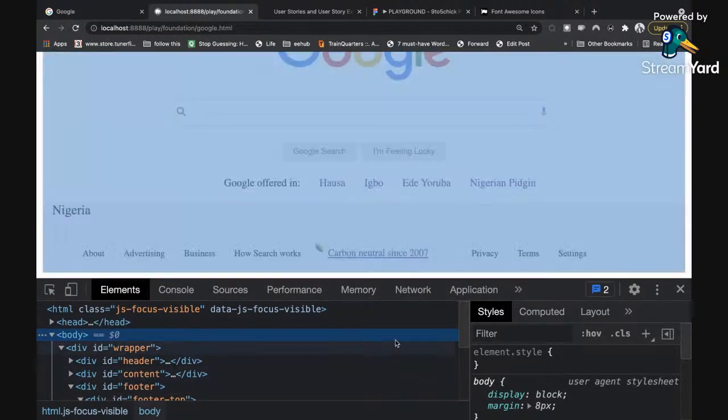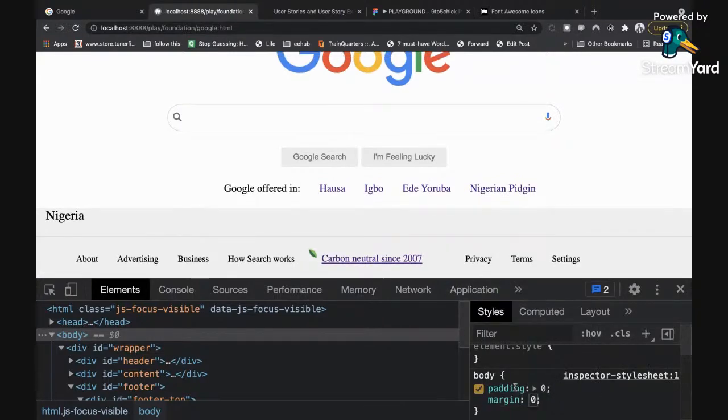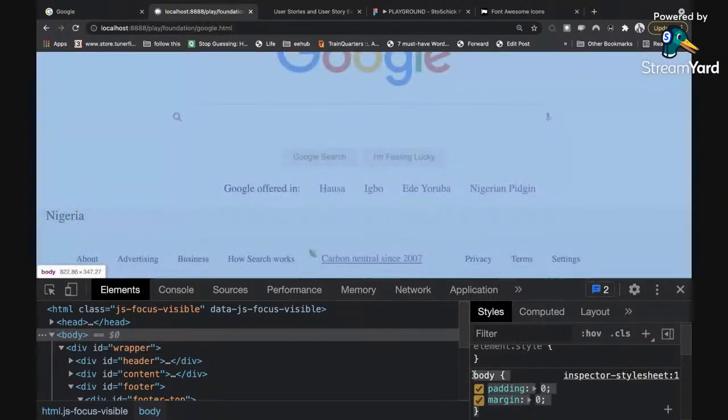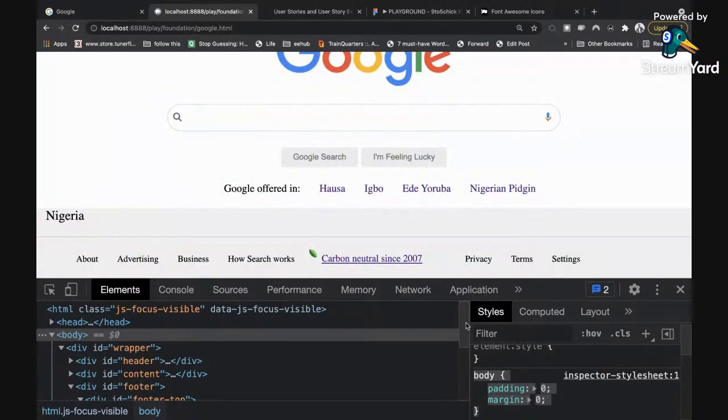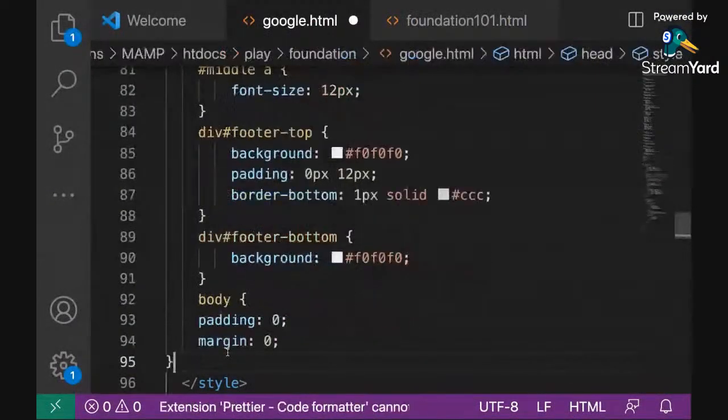There is a padding around the body added by the browser by itself. So I'm going to do something on the body. I'll click on the plus sign, my body tag. I will add a padding of 0 and a margin of 0. All right, beautiful. So you can see the space is gone. So sometimes your browser normally adds extra spacing that you don't want around your work. So you want to remove it. So that's for the body.